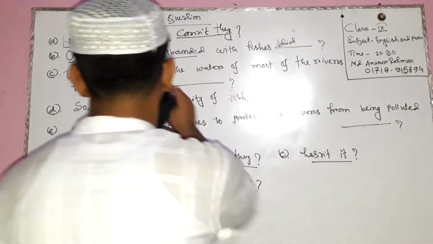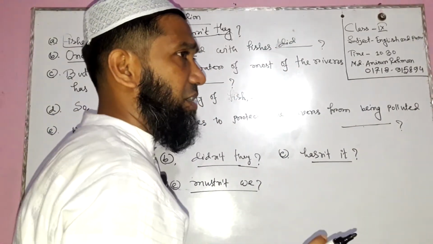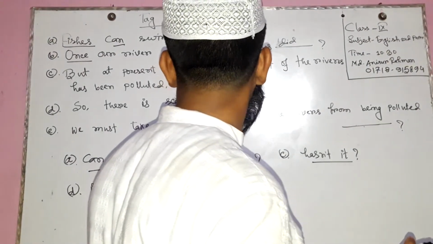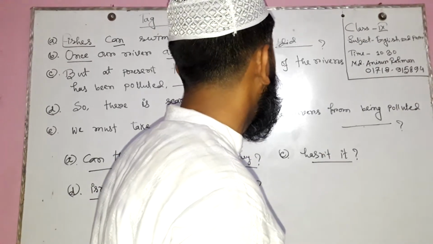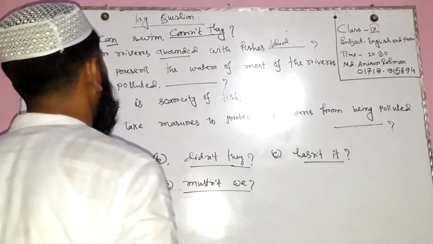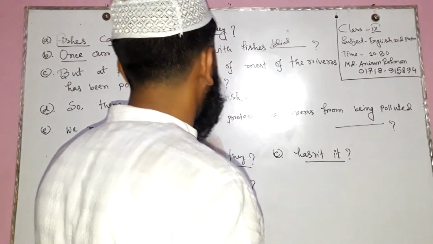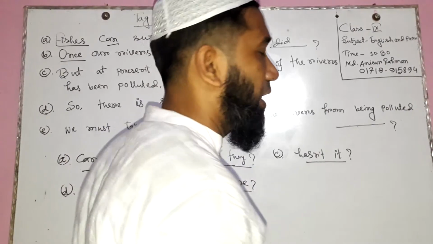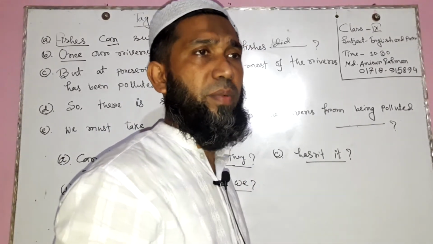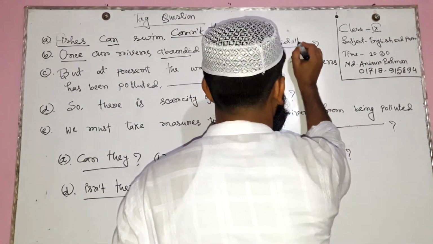But this sentence is an affirmative sentence. Once our rivers abounded with fishes. This sentence is affirmative. So when we form the tag question on the basis of an affirmative sentence, this time we need the negative form: didn't.